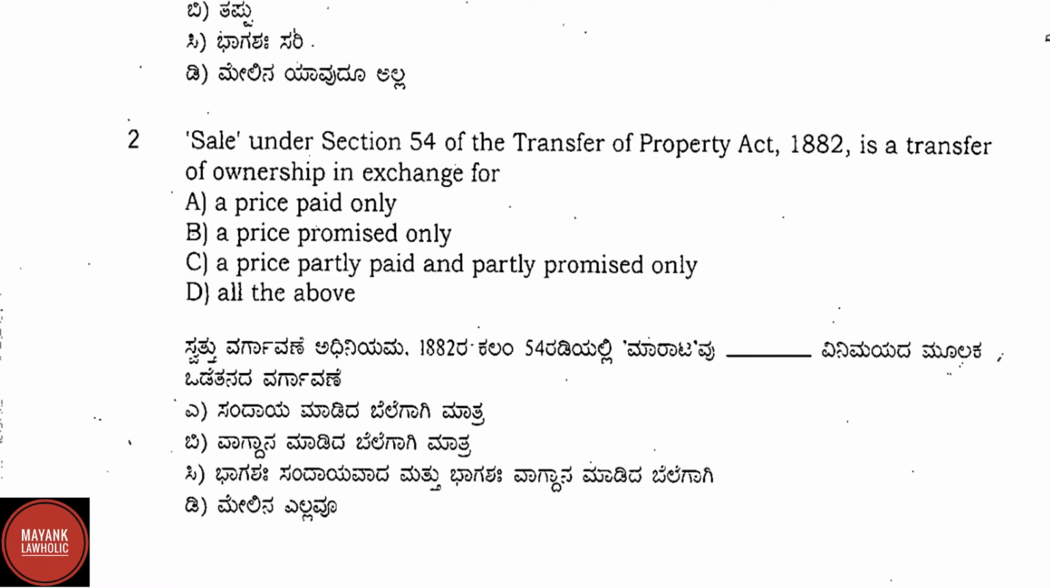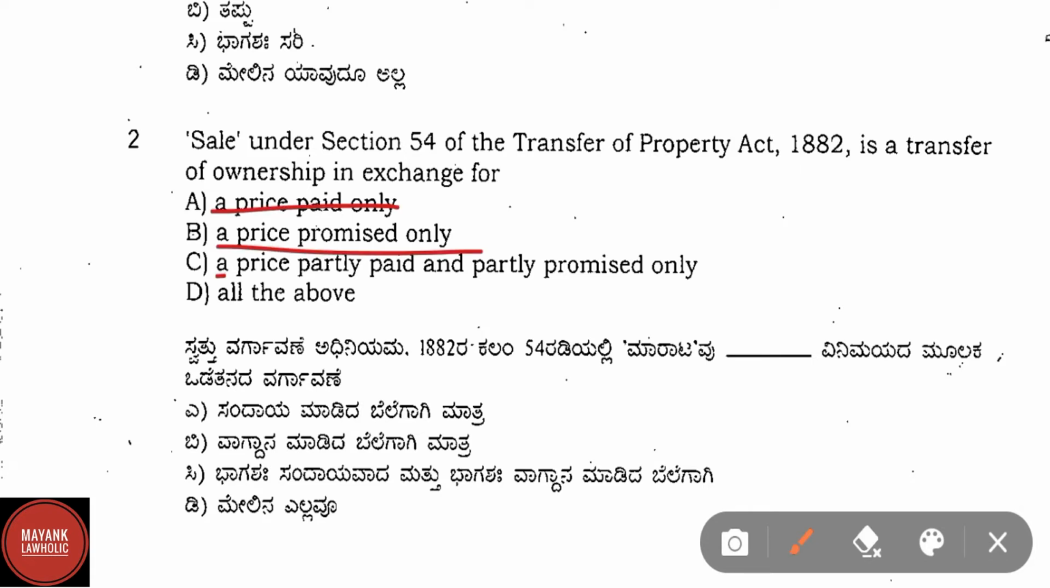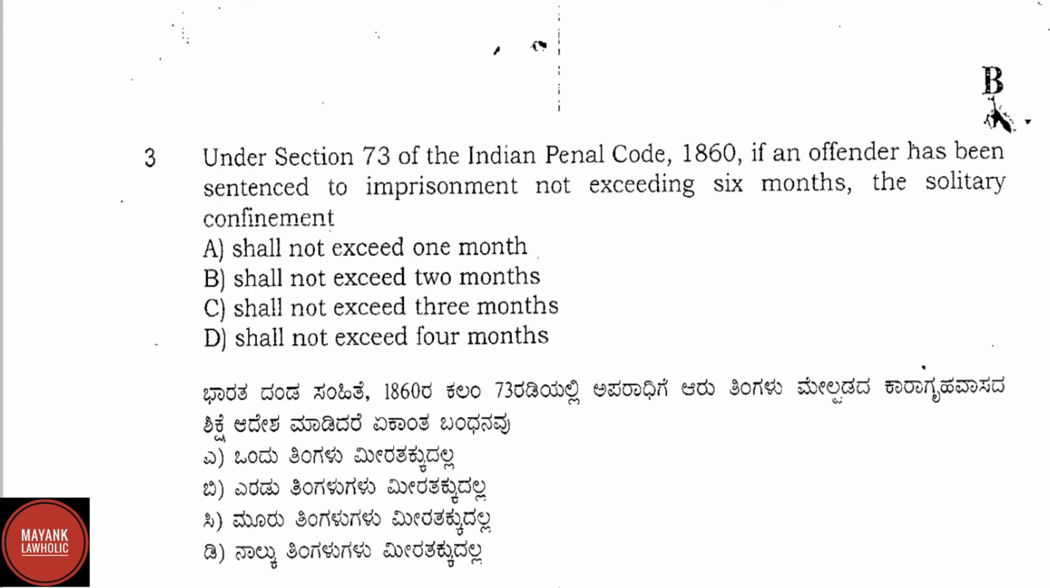Question number 2, sale under section 54 of the Transfer Property Act 1882 is a transfer of ownership in exchange for option A, price paid only, option B, price promised only, option C, a price partly paid and partly promised only, and option D, all of the above. Here correct answer is option D, that is all of the above. Section 54 of the Transfer Property Act defines sale. It says that sale is a transfer of ownership in exchange for a price paid or promised or partly paid and partly promised. Now let us proceed to question number 3.